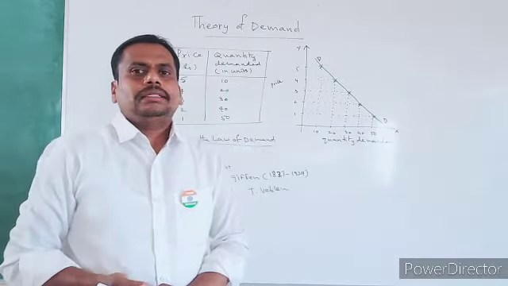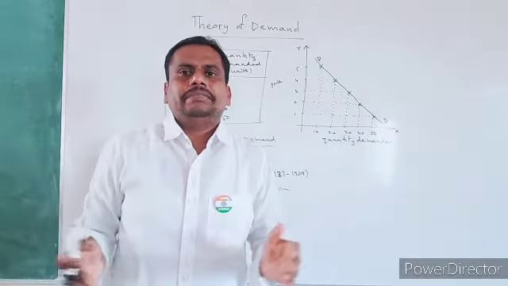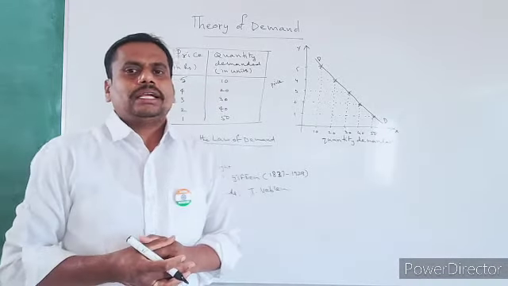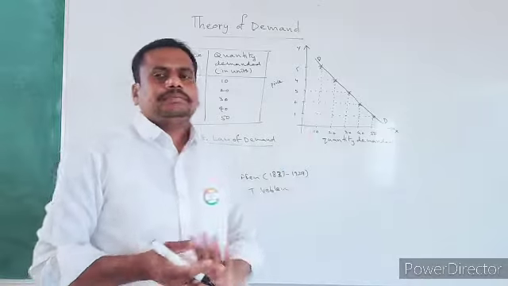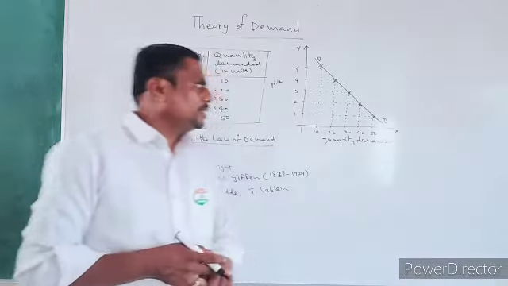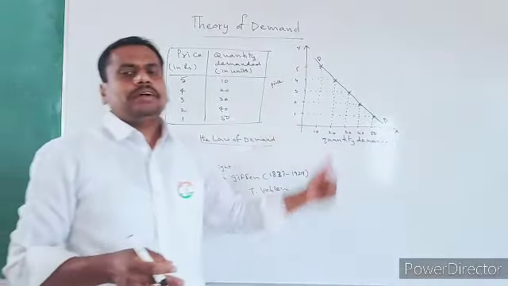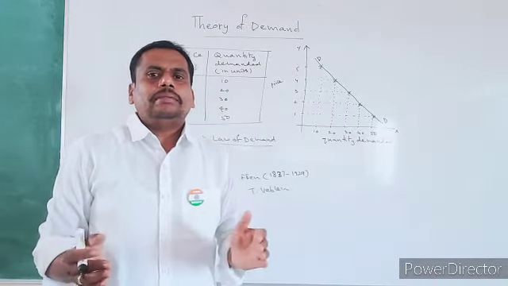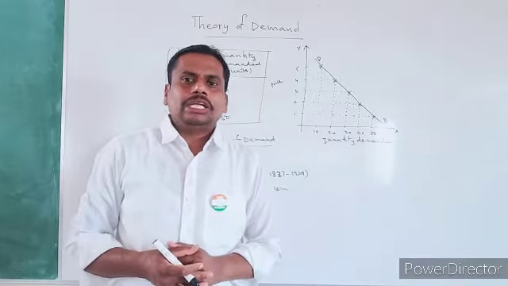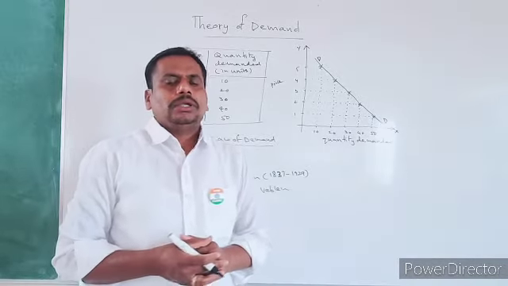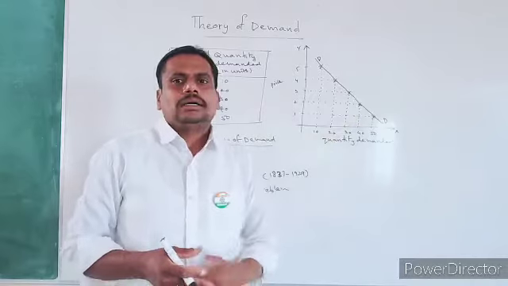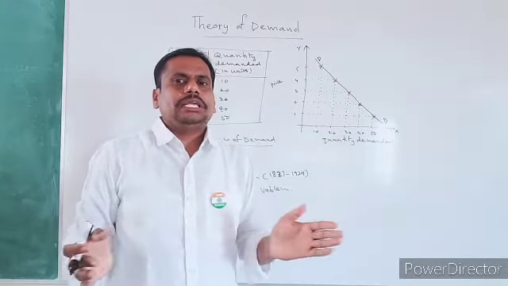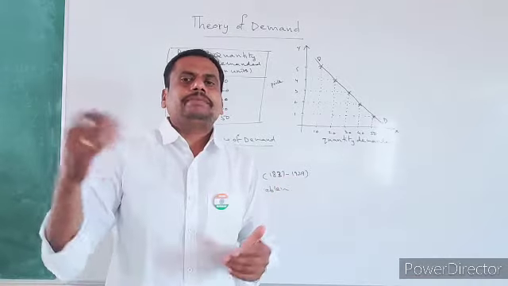What does it mean? There is an inverse relationship between price and quantity demanded. This is what we can understand from this diagram. So students, I hope you understood how there is a negative relationship between quantity demanded and price. If there is a negative relationship between two things, you find this type of curve. If there is a positive relationship between two things, the curve slopes from left to right upwards.